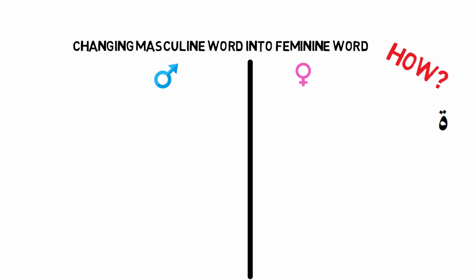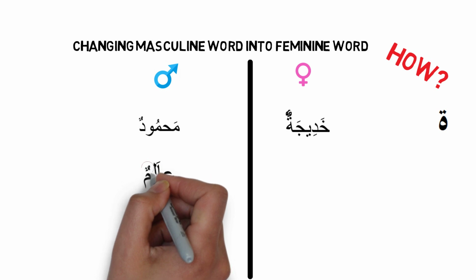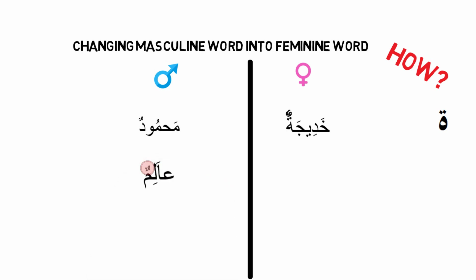Let's change Mahmud, who is knowledgeable, alim, into a girl. Let's change Mahmud into Khadija. So if Mahmud becomes Khadija, it would now be Khadijatun alimun. Before, it was Mahmudun alimun, Mahmud is knowledgeable. We've now changed it into Khadijatun alimun.